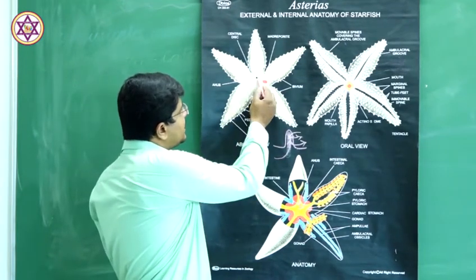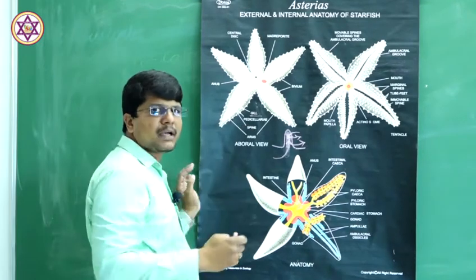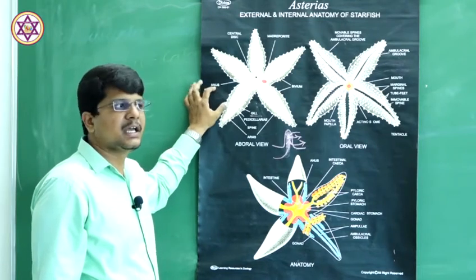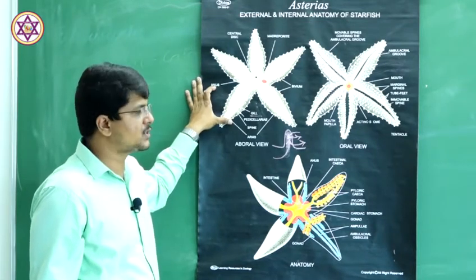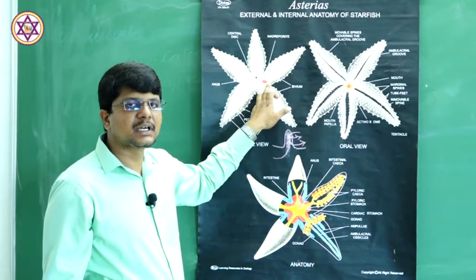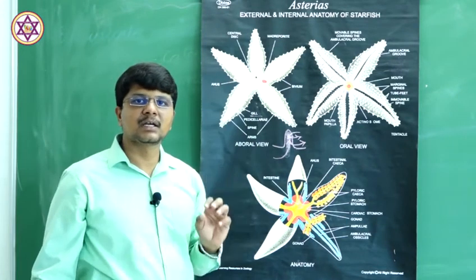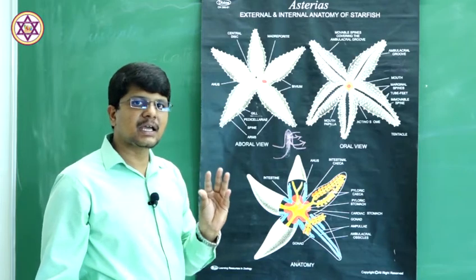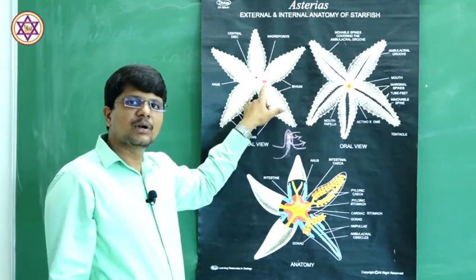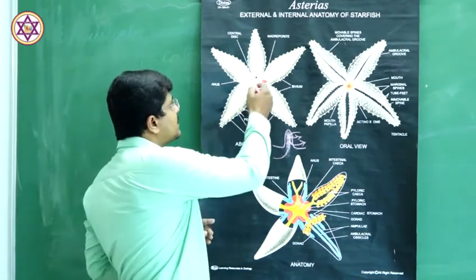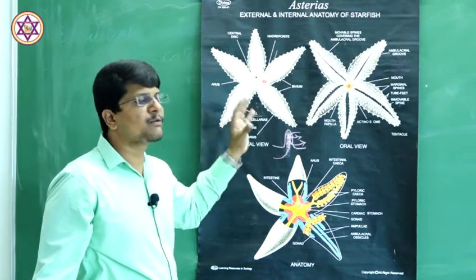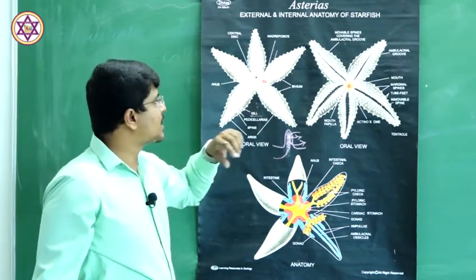And almost at the center, there is a minute aperture present, which is the anus, the external opening for the digestive system. Slightly away from the center, there is a calcareous plate present, which is the madreporoid, a sieve-like, calcareous button-like structure. This madreporoid is connected with the water-vascular system. With its help, the external water gets into the water-vascular system. That is the opening for water to the water-vascular system.